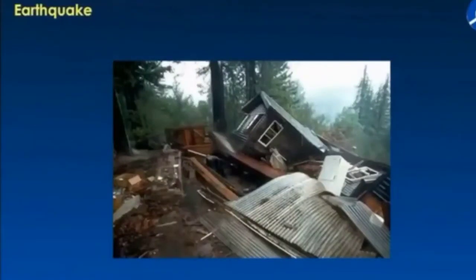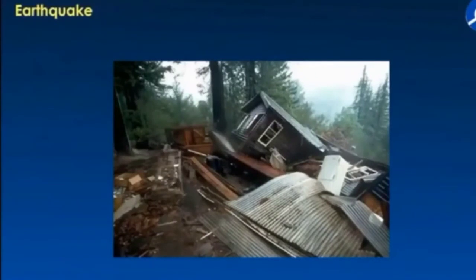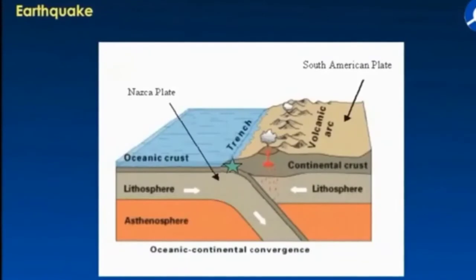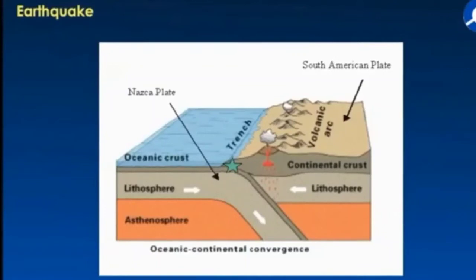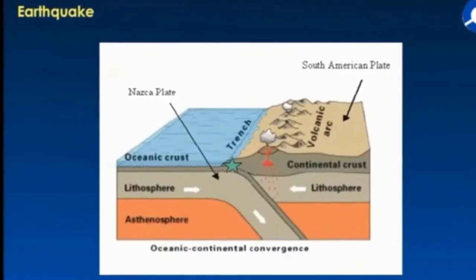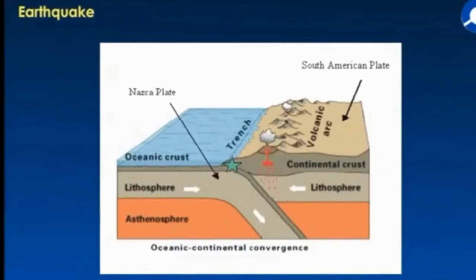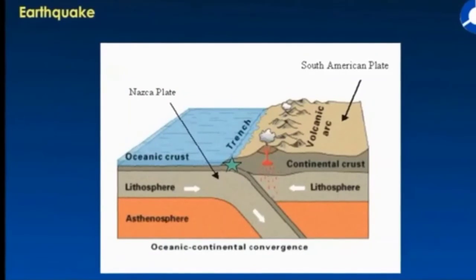Earthquake. An earthquake is the result of a sudden release of energy in the Earth's crust that creates seismic waves. The lithosphere is broken down into a number of plates, known as lithospheric plates. When the lithospheric plates move, the surface of the Earth vibrates, and these vibrations can travel all around the Earth. These vibrations are called earthquakes.